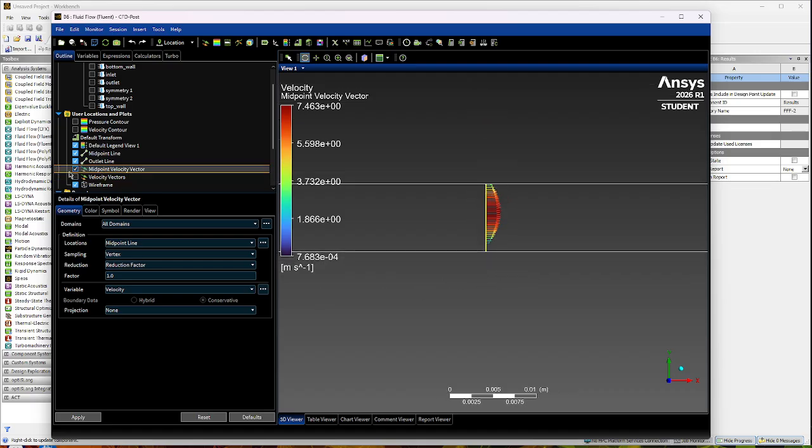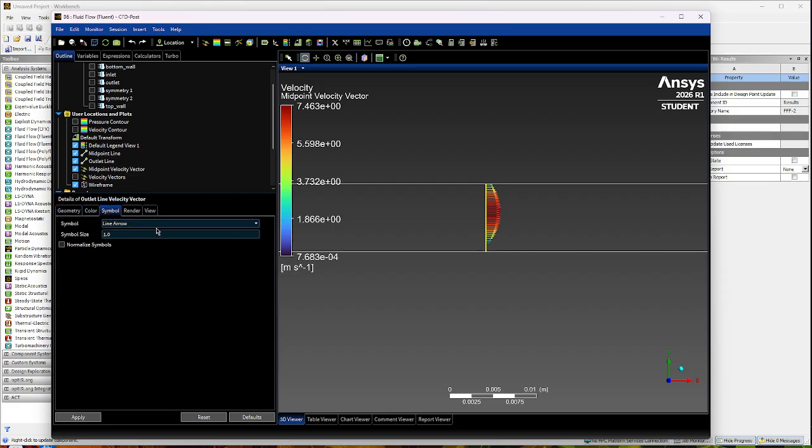So we're going to do the same thing for, we're going to go here, vector, and we're going to do outlet velocity vector. Okay, then we're going to do that at the outlet line. Vertex, all that is good.